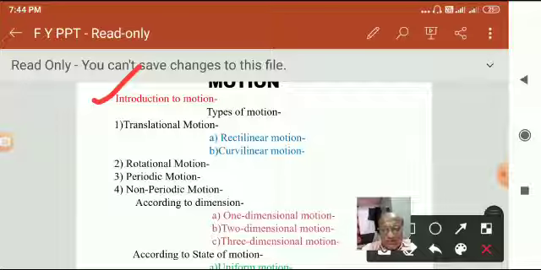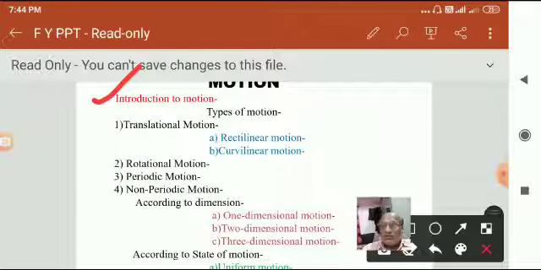Now we see, position changes means what changes. The position of an object in space is specified with the help of three mutually perpendicular lines called a coordinate system. It will be a two coordinate system or three coordinate system.